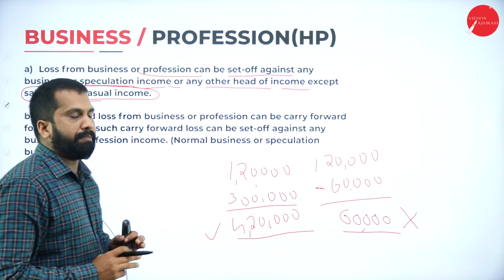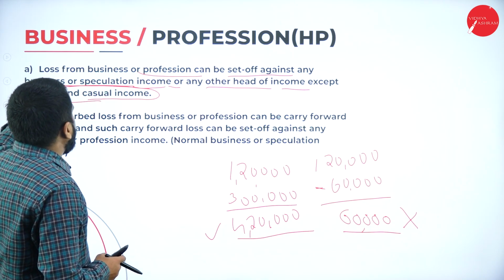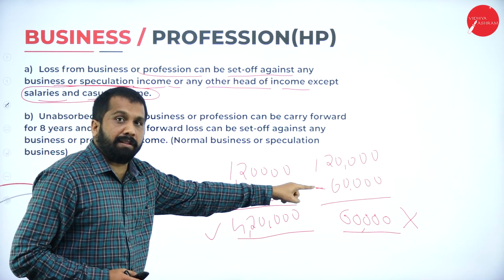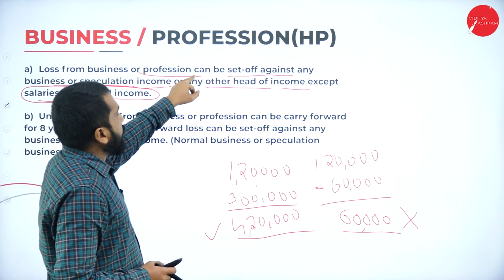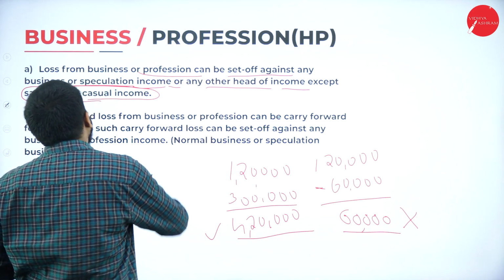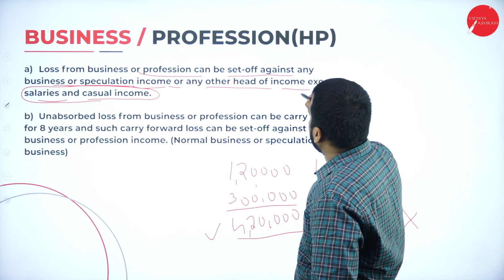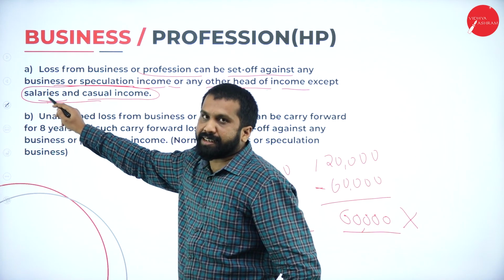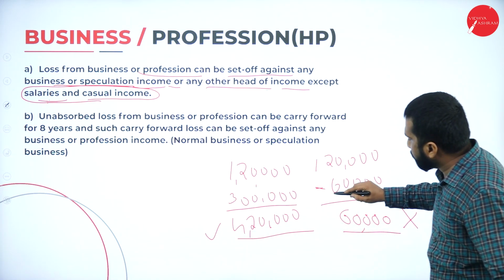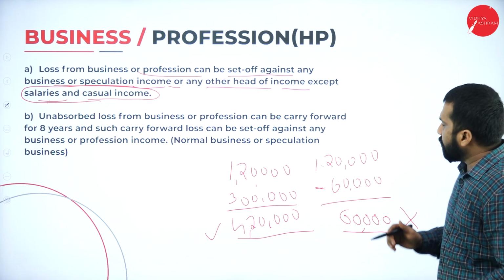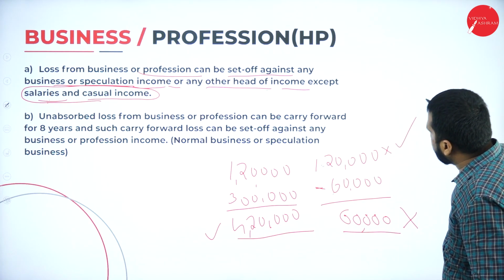Because loss of business income can be set off against any business or speculation income, any other head of income except salary. Your business loss cannot adjust to this. Then what you are supposed to do? You are supposed to pay tax on this.